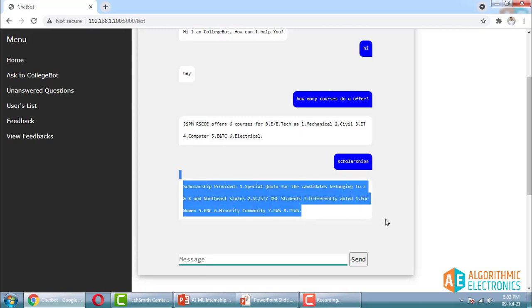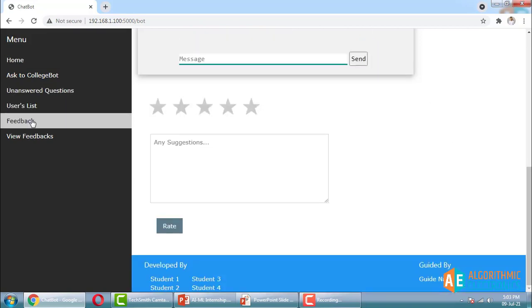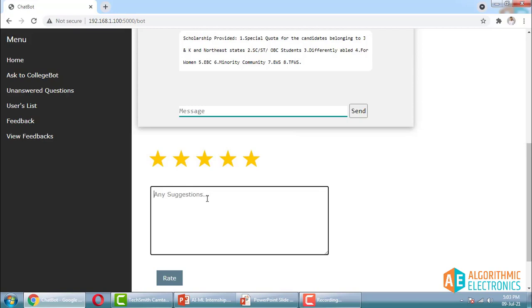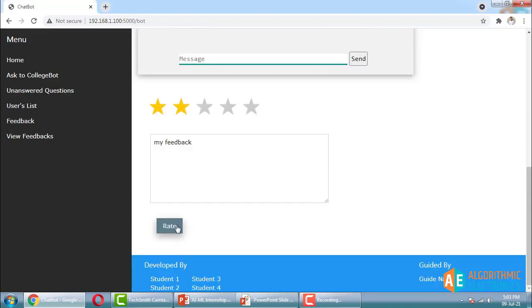Here again we'll have our data set, and we are going to train our chatbot on that data set, on the questions and answers, and then we can ask different questions, different variations of the questions, and we can test our chatbot. And again, if you want to give feedback, you can give feedback from here, and you can just type 'this is my feedback'. I'm just giving dummy feedback. Just give 2 ratings for example, and the rate.